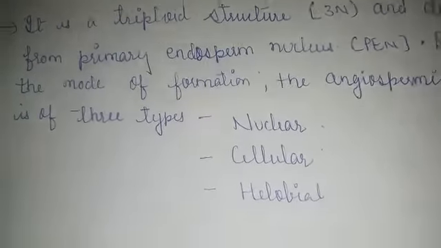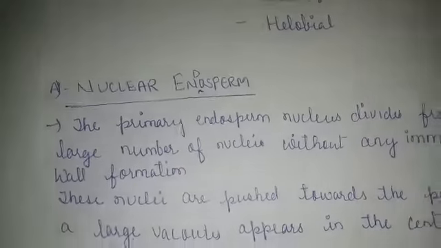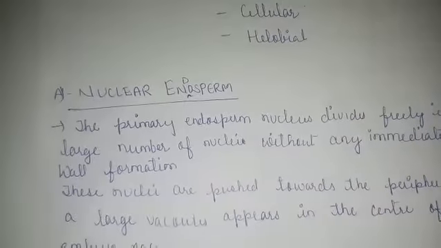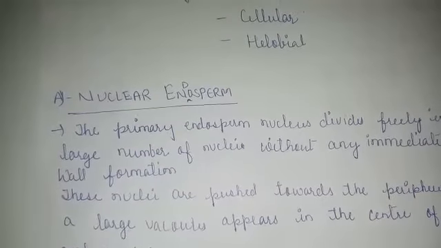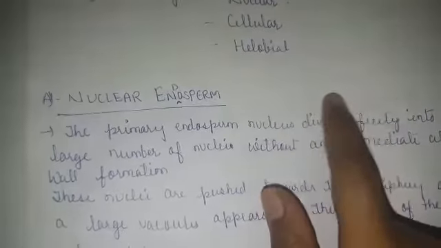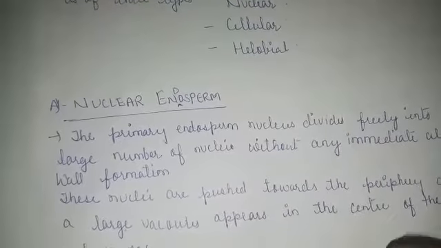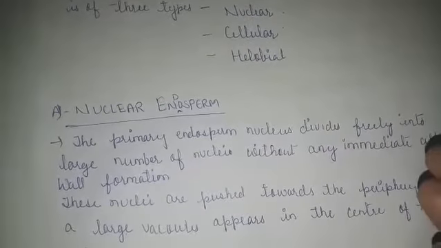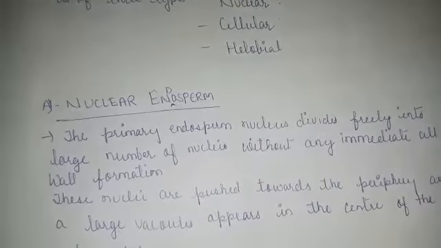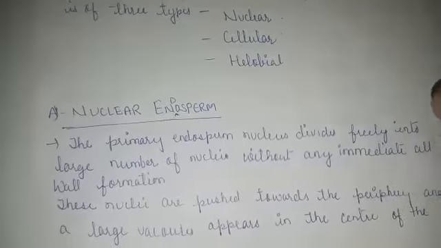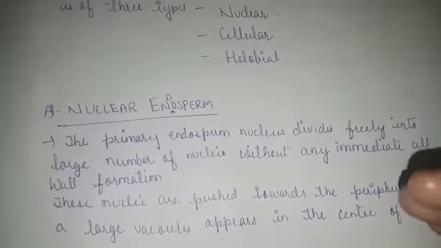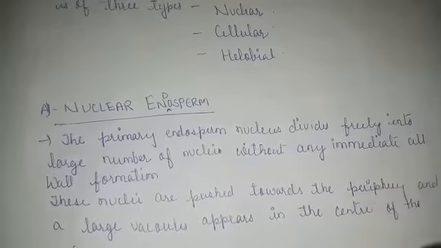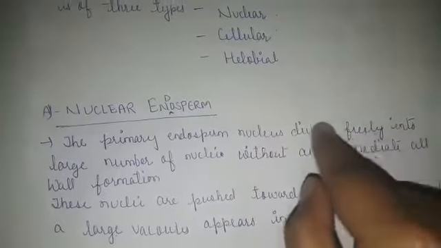The nuclear type of endosperm is formed by the first division. When we say nuclear type, the primary endosperm nucleus divides freely into a large number of nuclei. That means the single 3n nucleus will divide multiple times. Many nuclei will form, and then once the nuclei are formed, the cell wall will form, right? Initially, whichever nuclei are formed are pushed towards the periphery. Just suppose this is the whole structure.